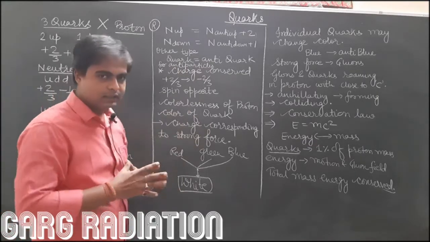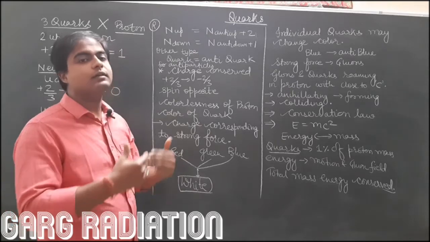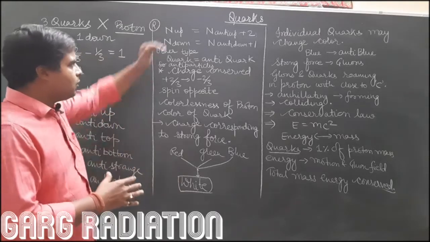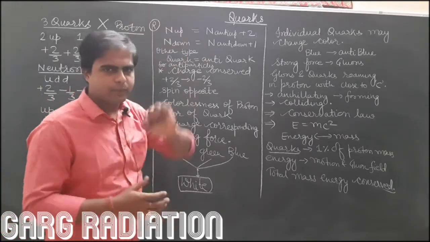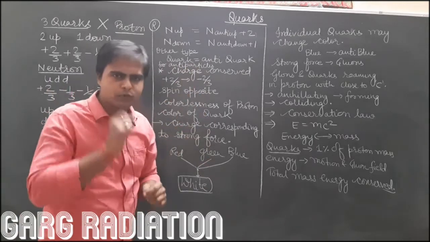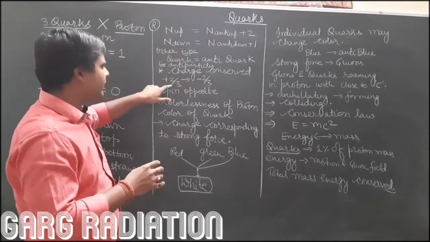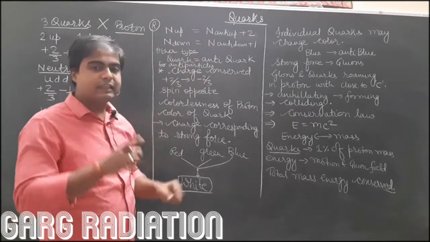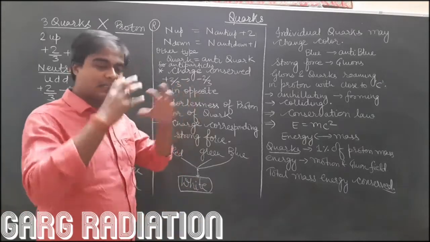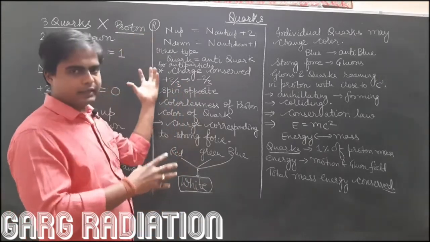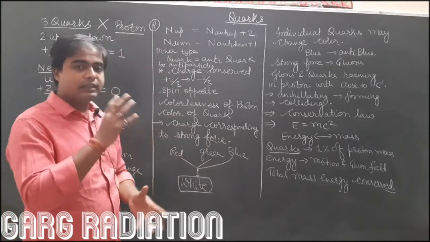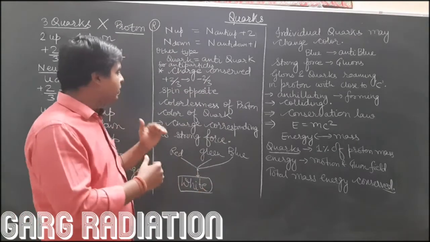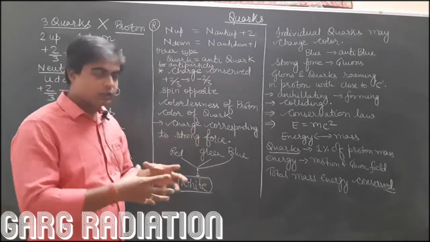For antiparticles, there are some properties which must be conserved or some properties which must be satisfied. For example, what are the properties of up quarks and anti-up quarks? Their charges must be opposite. For example, if up quarks have 2 by 3 unit of charge, then anti-up quarks must have minus 2 by 3 unit of charge, so that they cancel each other completely. Their charges must be 0. Total charge of a particle and antiparticle must be 0. Their spin must be opposite. So we know that even subatomic particles do have their own spin. So their spin must be opposite so that they may cancel each other.